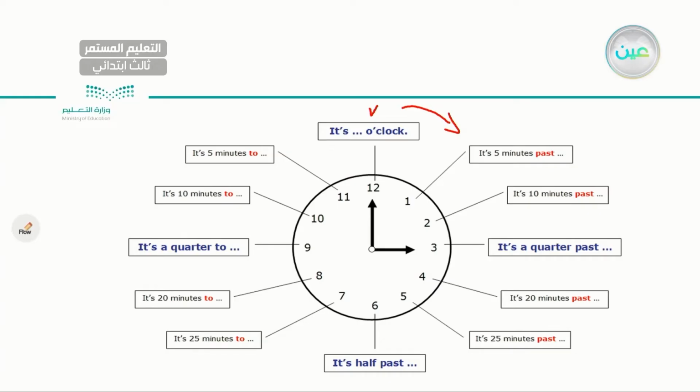It is 3 o'clock. It is 5 minutes past 3. It is 10 minutes past 3. It's a quarter past 3. It's 20 minutes past 3. It's 25 minutes past 3. It's half past 3.